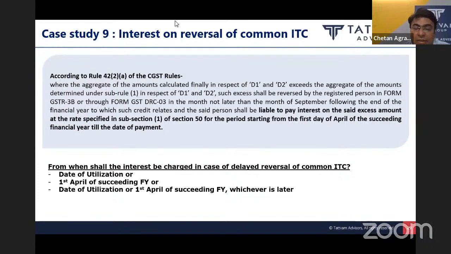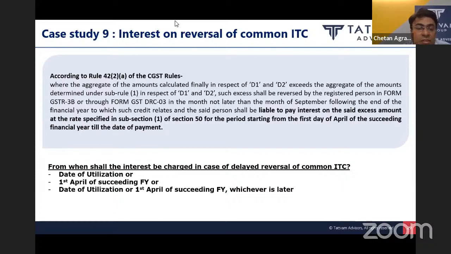So the liability here would arise even if we are making this reversal or computation in September, but the liability would arise from 1st April of the succeeding financial year. So now let us see what is the provision in the Act which allows such recovery or such payment of interest.